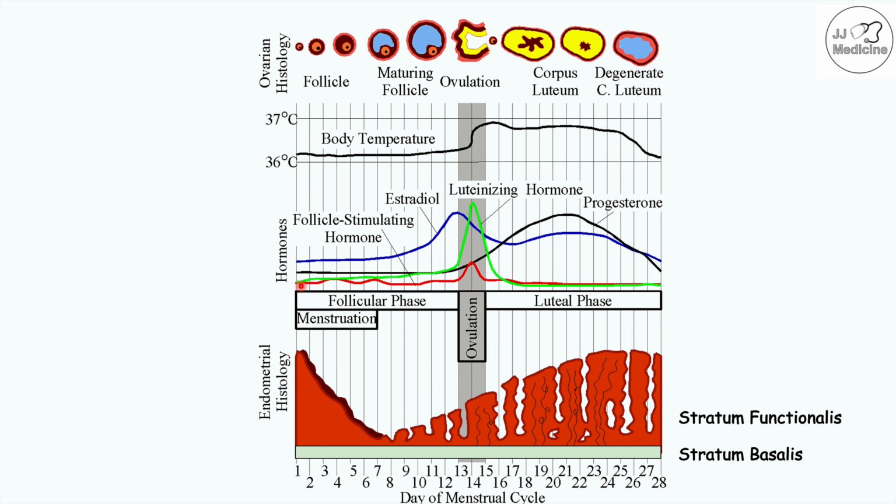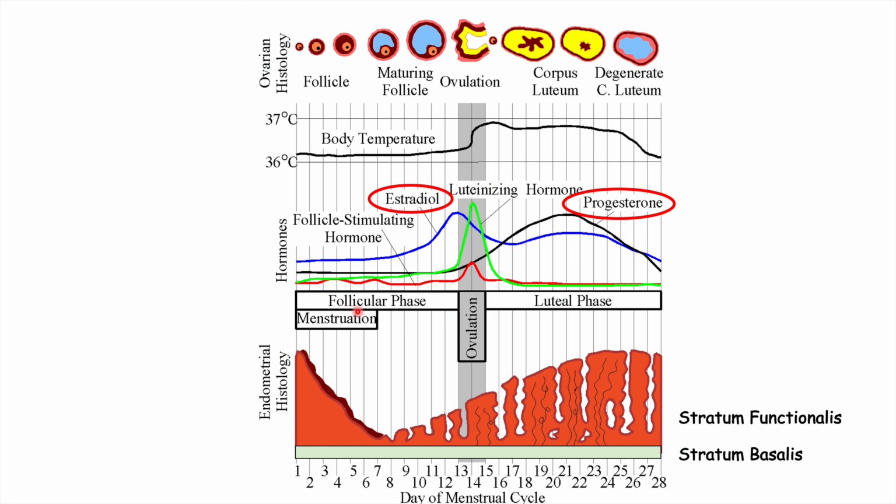And we're going to talk more about that in the upcoming slides. So the follicular phase is dominated by estradiol, which is itself an estrogen. So the responsibility of estradiol, or this estrogen, is to increase the thickness of the endometrium. And at the end of the follicular phase, there is ovulation. And this leads to the generation of what is known as a corpus luteum, which then produces progesterone. So progesterone is what dominates in the luteal phase. And progesterone acts to inhibit the growth of this endometrium. So this is going to be important to understand what happens with endometrial hyperplasia, which is a growth of the endometrium, and eventual endometrial cancer.